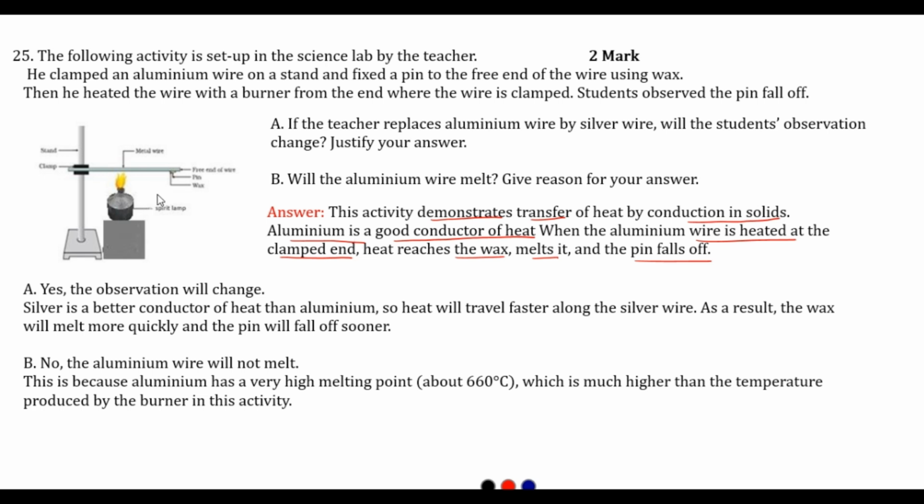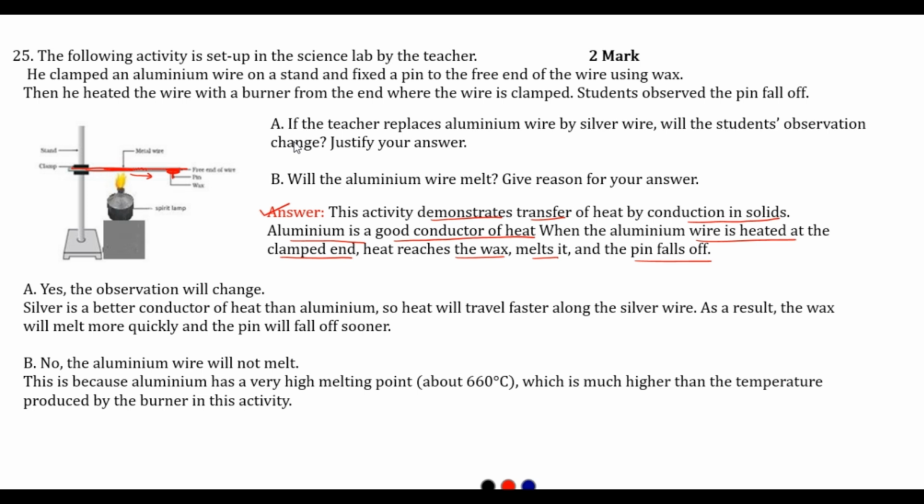This is the aluminium wire, and our pin is connected with this aluminium wire with the help of this wax. When you heat this aluminium wire at the clamped end on this side, the heat will be transferred through the aluminium wire like this. When this heat reaches the wax, the wax will melt. Because of the wax, this pin is attached to the aluminium wire, and if the wax melts, automatically the pin will fall off. So this is what is explained in the answer.